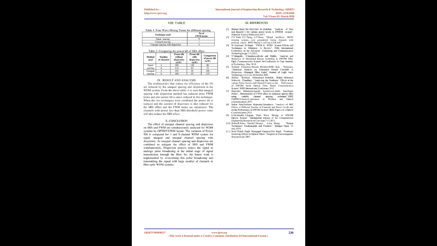As unequal channel spacing and dispersion are combined to mitigate the effect of SRS and FWM simultaneously, dispersion process makes the signal to undergo pulse broadening at the initial stage of signal transmission through the fiber. So, the future work is implemented by overcoming this pulse broadening and transmitting the signal with large number of channels in fiber optic WDM systems.